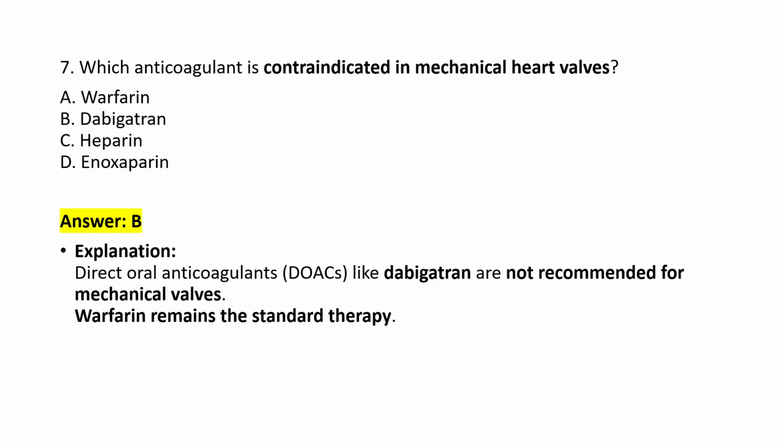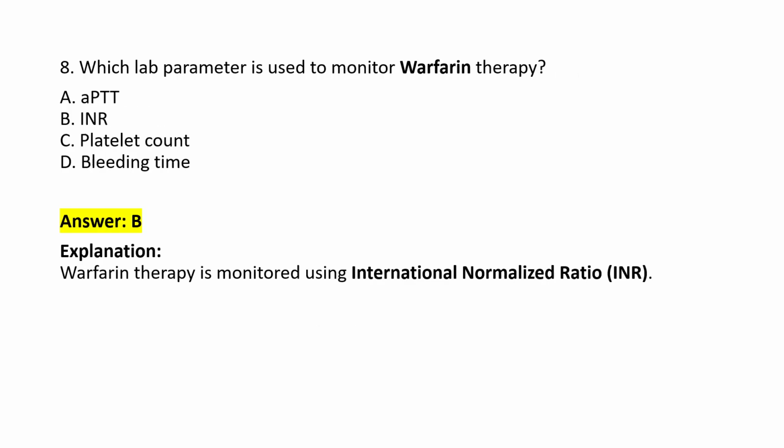Direct oral anticoagulant. Dabigatran is not recommended for mechanical valves. When mechanical heart valves are there, dabigatran, which is an oral anticoagulant, we are not going to give or recommend. Warfarin remains the standard therapy. For this case, we are going to recommend warfarin, which is the standard therapy for mechanical heart valves.